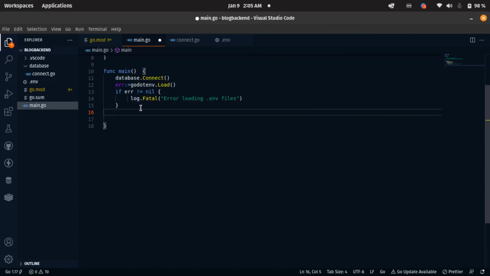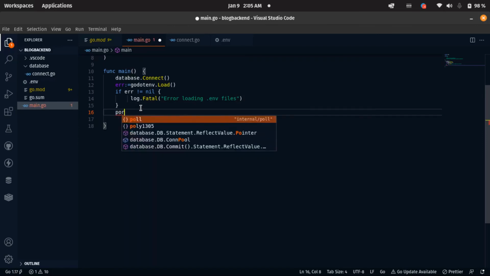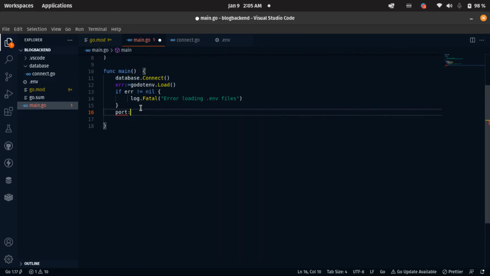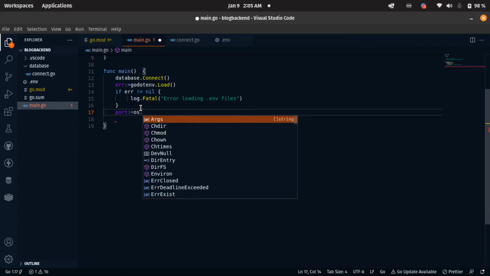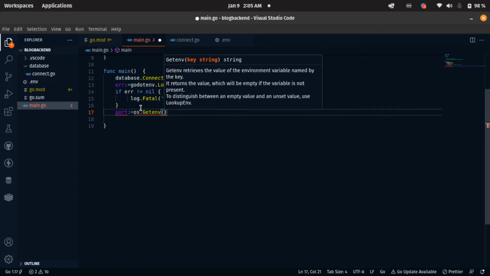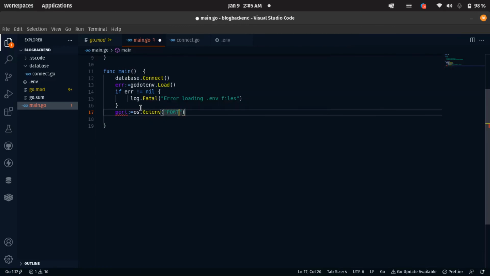Then after that, what do we have to do? We have to get that port now inside our variable. We're going to say port is equal to os.Getenv. What does Getenv want to get? It wants to get PORT. That is the environment variable. This port here is what we want to get.